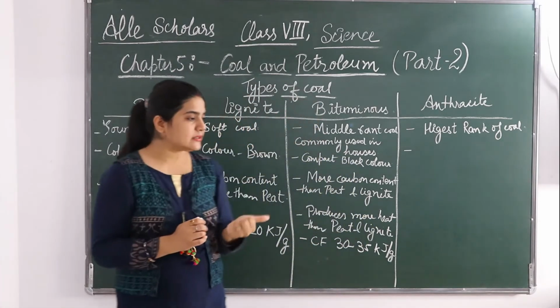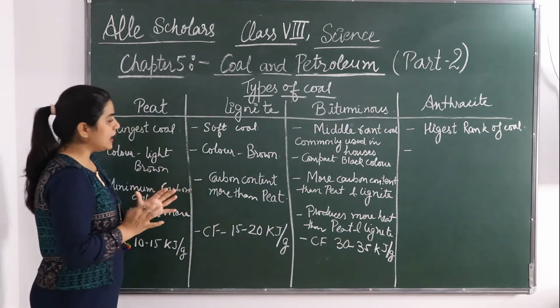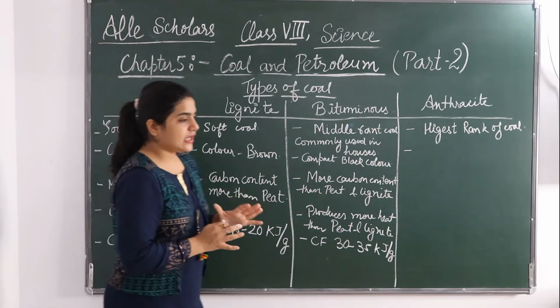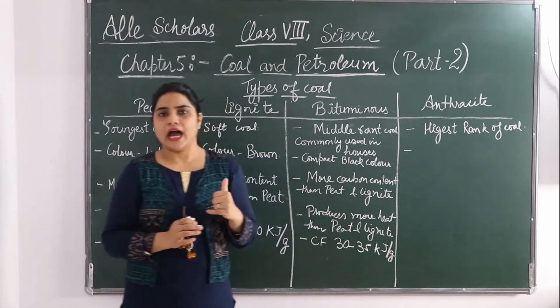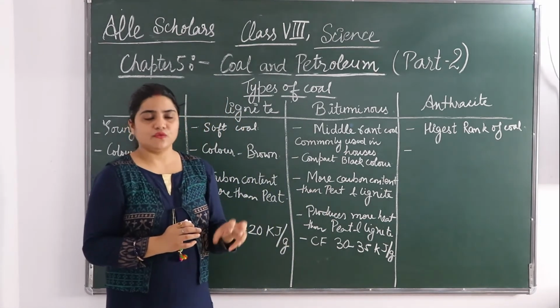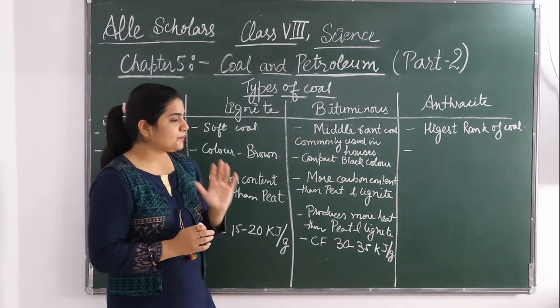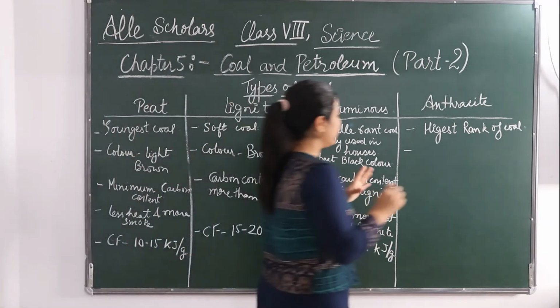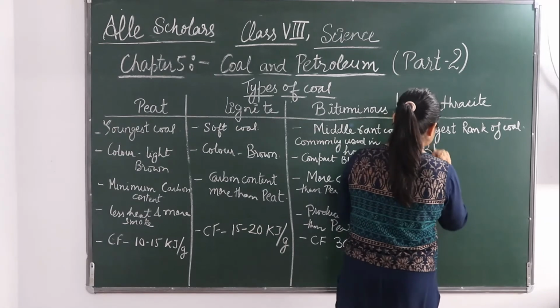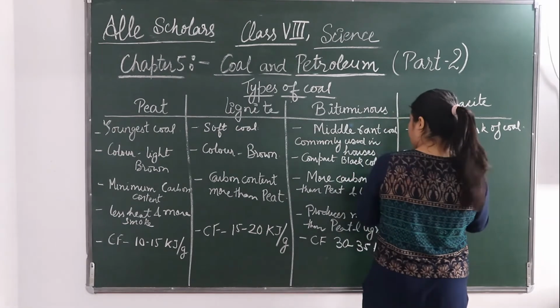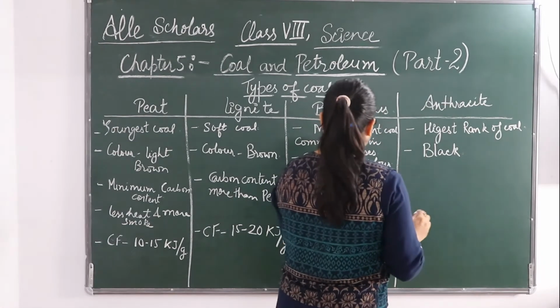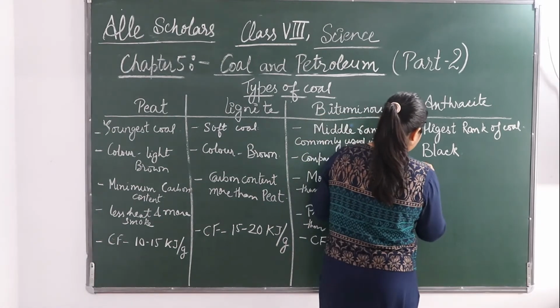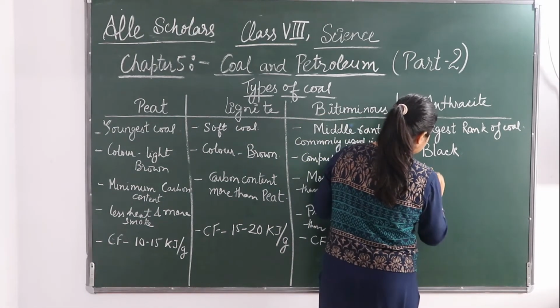High percentage of fixed carbon is there and a very low presence of volatile matter. Okay. So color is jet black, proper black the color is.